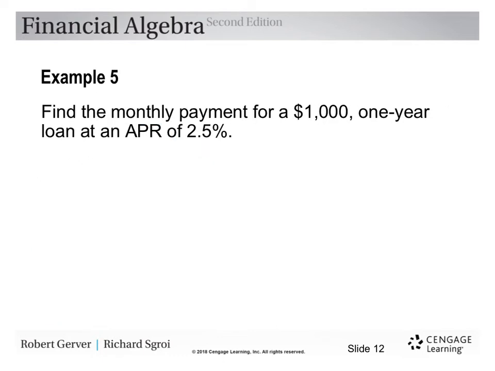All right, so let's look at another example. Find the monthly payment for a $1,000 1-year loan at an APR of 2.5%. Well, most tables aren't going to give you the 2.5%. They're going to give you a whole number of percent. So you've got to use the formula in this case.